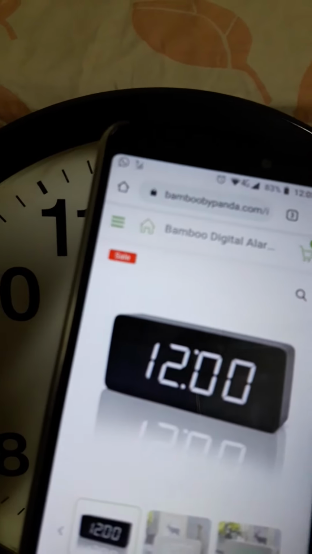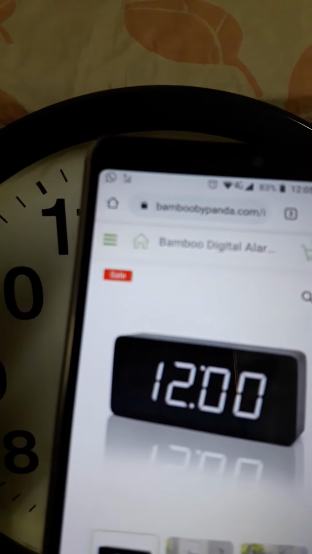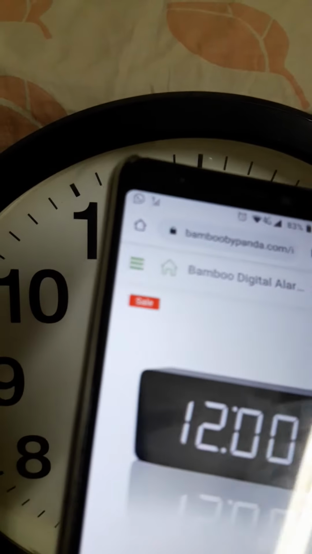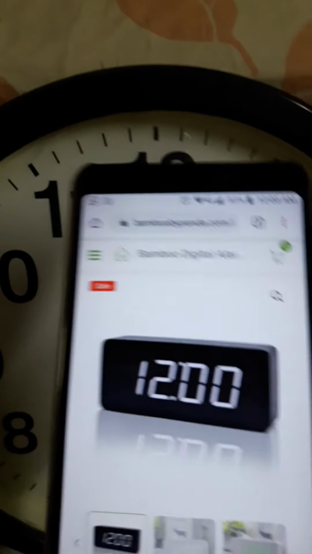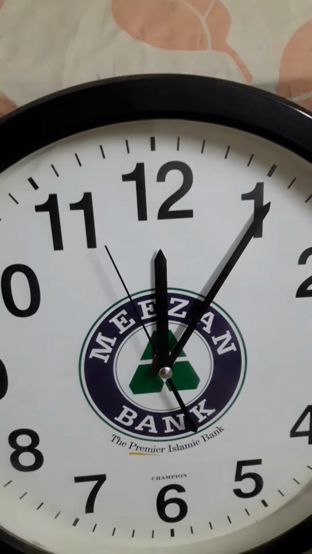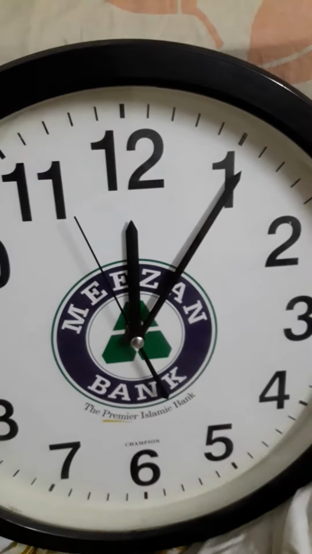As the name says itself, digital means the digits are present on the clock. This type of clock is also present in your classrooms, right? So you all know about the digital clock. This one is the analog clock, which we can see at our homes and even at different places.